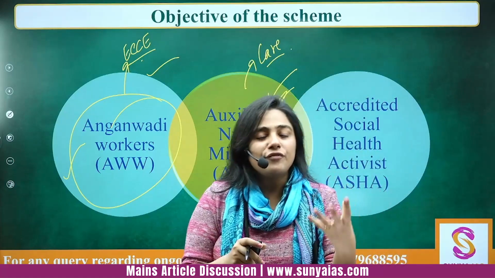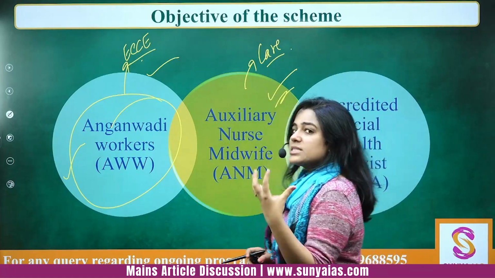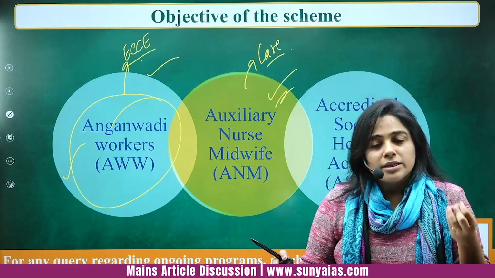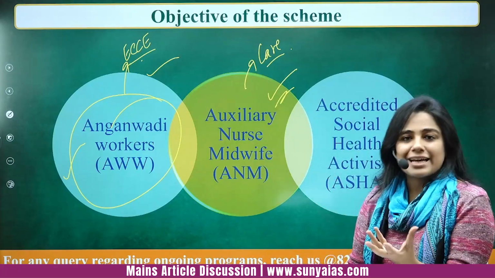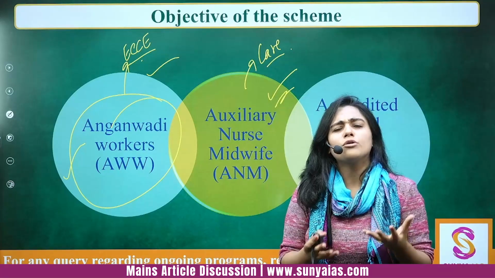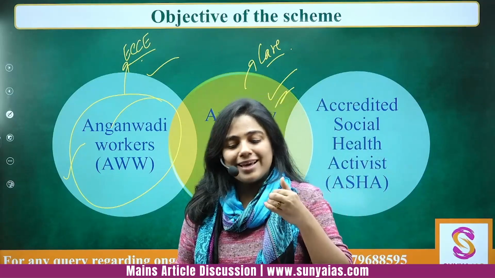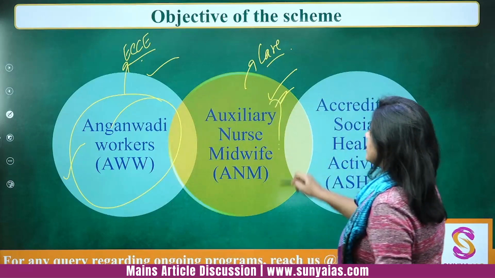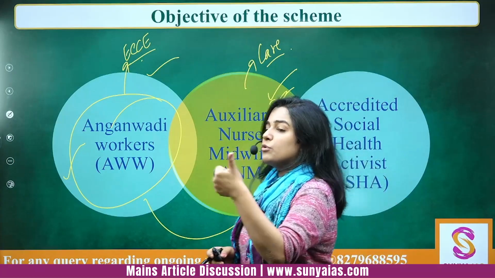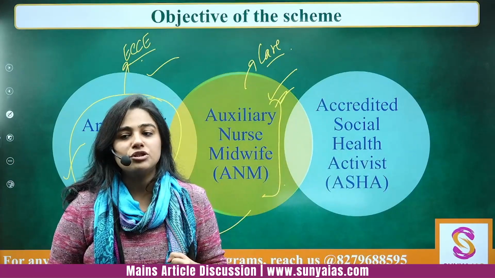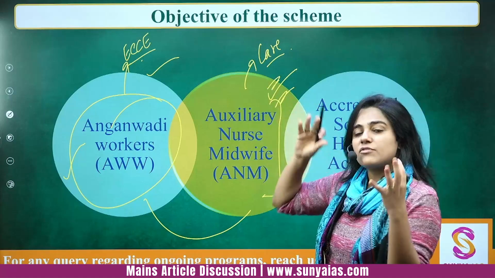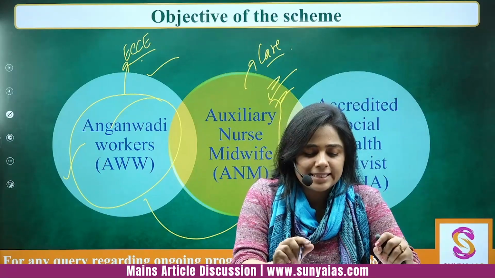Very important. In fact, when a lady is pregnant and she just delivers the child, because that experience is so new, the mother also does not know many a time what to do exactly with the child, right? How to feed the child, how to bathe the child, how to do a lot of things, how to manage the child overall. So there is a requirement of an auxiliary nurse midwife over there, and this is different from Anganwadi workers, because Anganwadi workers will be giving food to the 3 to 6 year old children and everything. They'll be managing the play school aspect of it. But this is specific to the pregnant and lactating mothers.